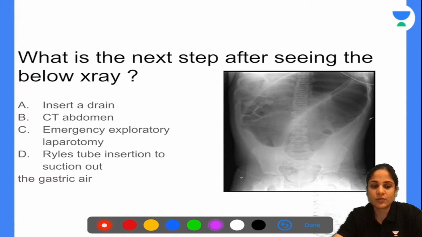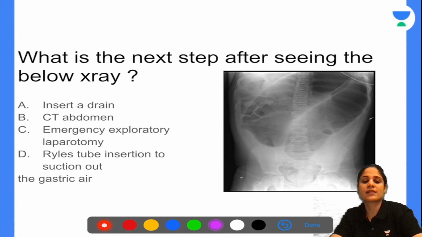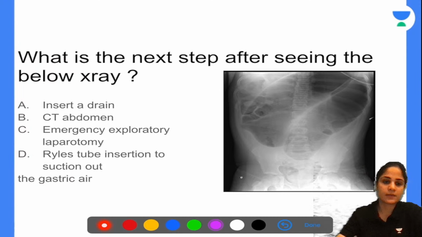Okay, again, there's a lot of confusion. B, C, D, all the options I've got except A. No one wants to insert a drain in this patient, huh? Alright, so can anyone tell me what is the diagnosis through this X-ray? What is the diagnosis, guys?